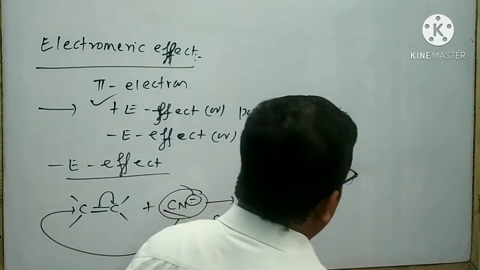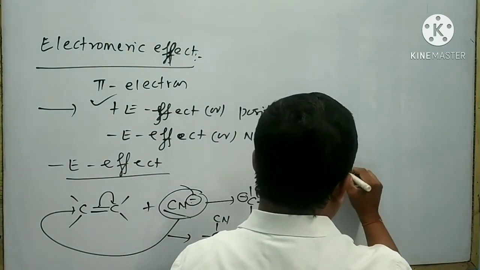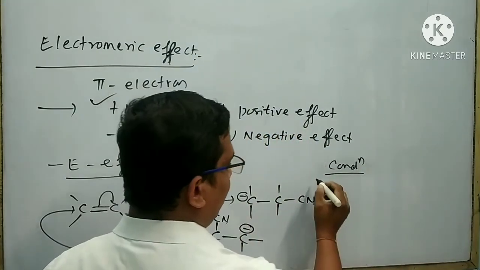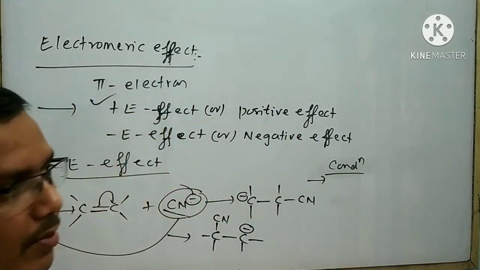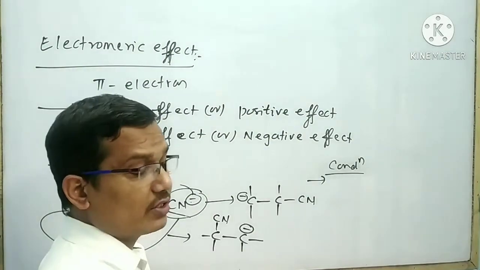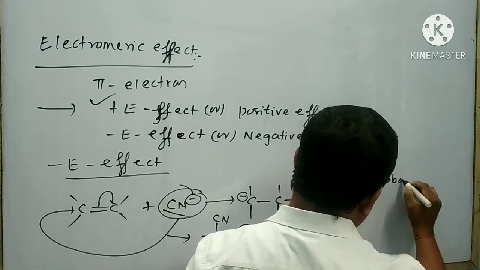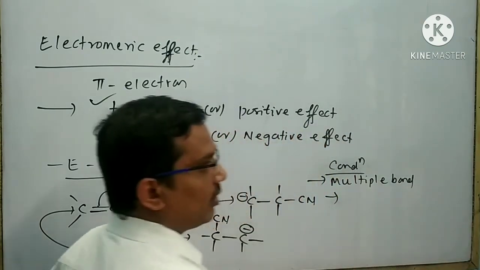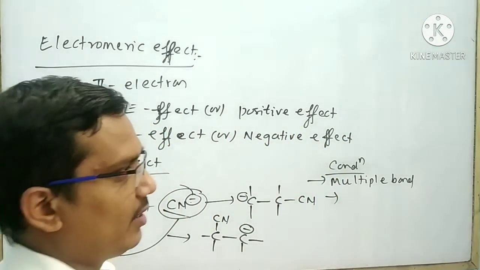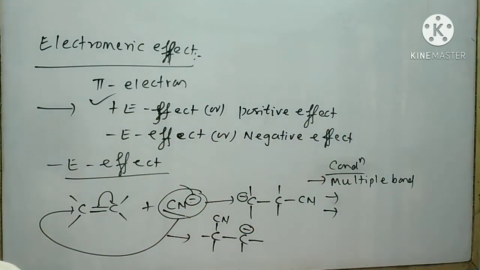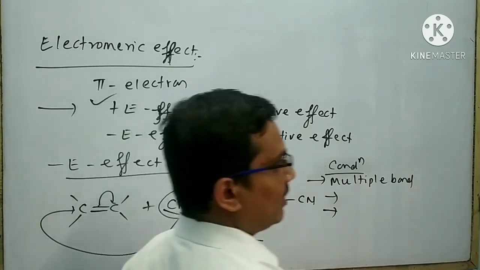Next, I want to explain the conditions for the electromeric effect. First condition, it is developed by those compounds which contain multiple bonds. Second condition, it is a temporary effect. Third condition, it is possible in the presence of an attacking reagent.